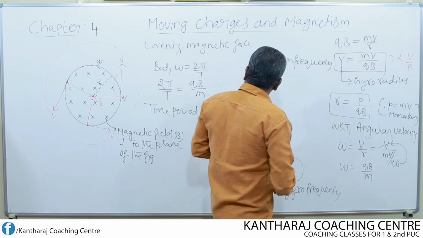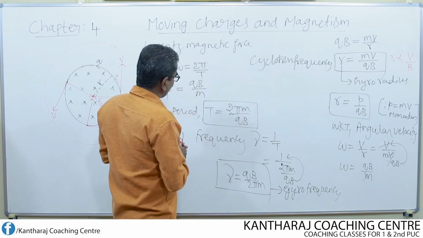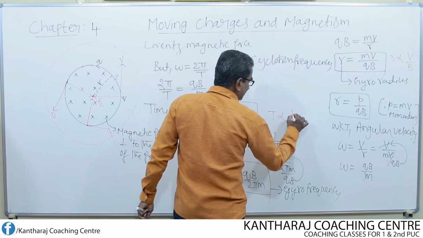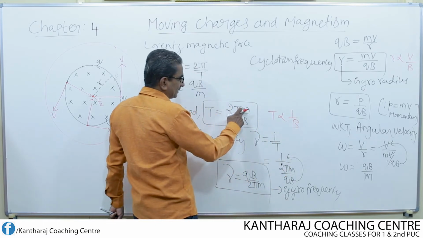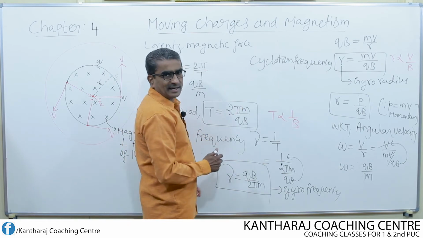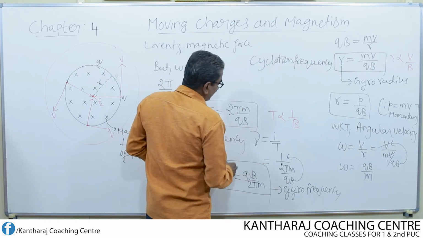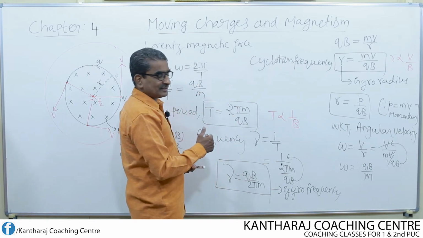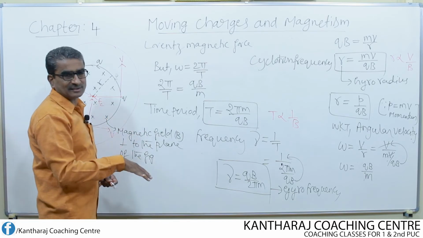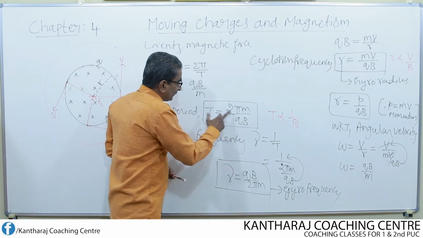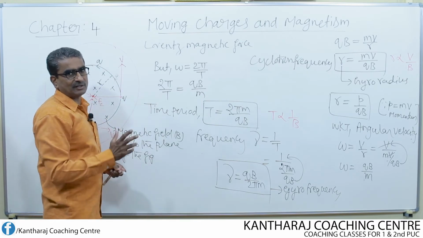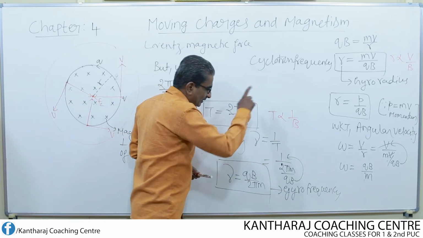And again, from this equation, look here, T is inversely proportional to B, because M is constant, charge is also constant, 2 pi is already a constant. What does it mean? If the field strength increases, then the time taken to complete one rotation decreases. The larger the field, the lesser the time taken to complete one revolution or one rotation. So that is the meaning of this.